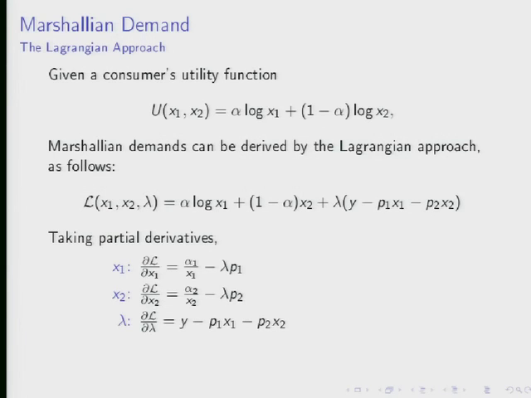That works perfectly well as long as the constraints are satisfied with equality, but it's a little bit tedious. Here's another way to do it, which I think you'll see more of in your discussion sections. That's to use the Lagrangian. You'll see this is a little more elegant. So what we do with the Lagrangian is we start off with the utility function we had before. This is exactly what we saw before.